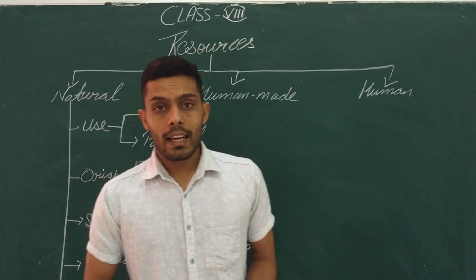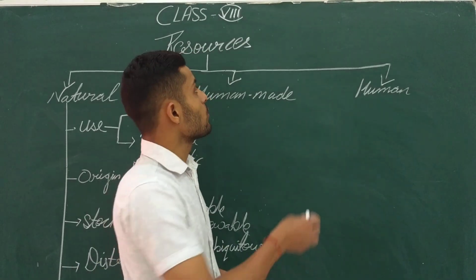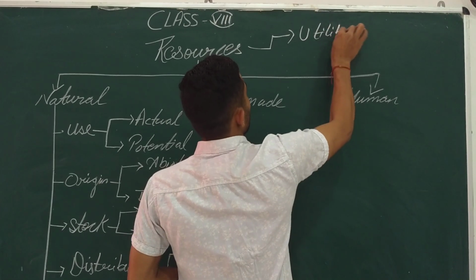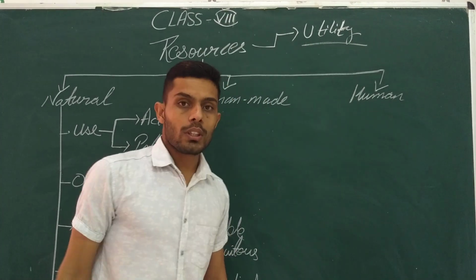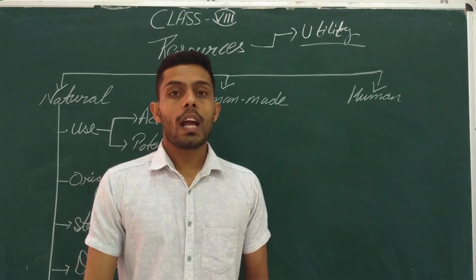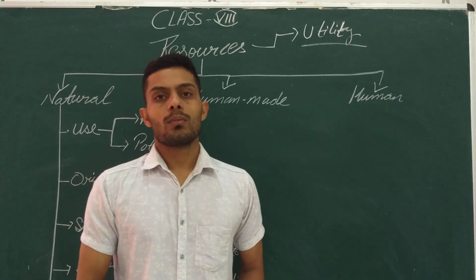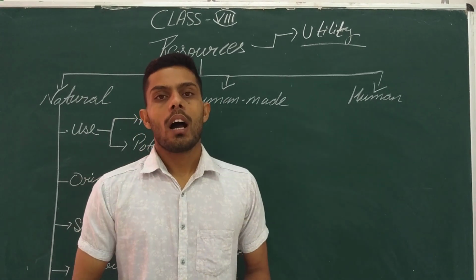So what makes anything a resource? Firstly, there is one term used for resources, that is utility. Utility means how we are using something, or how we are extracting anything for our use.